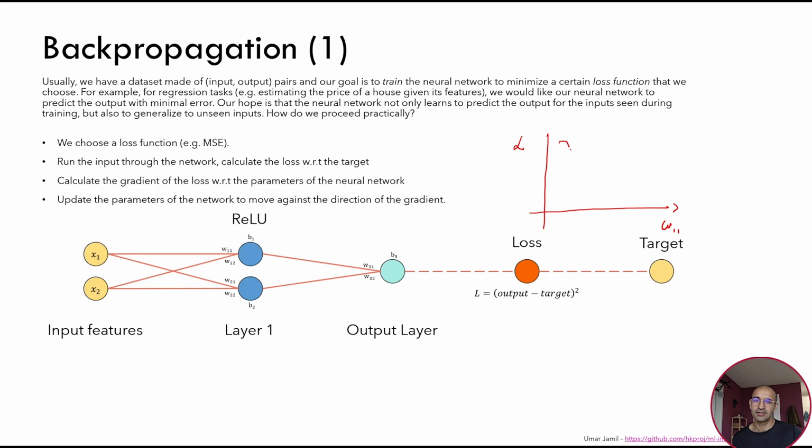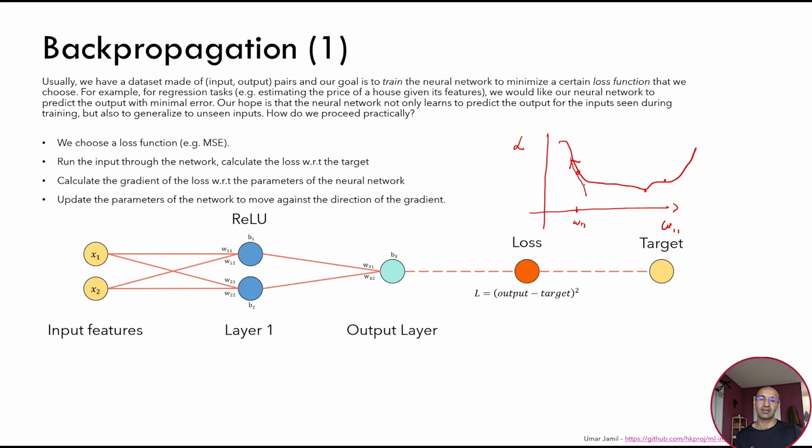Imagine that the loss function is doing something like this. We have a kind of local minima here, and then we have a global minima here. Imagine that we are currently here. Our W11 initially is here. When we calculate the derivative of the loss function with respect to W11, we will get the inclination of the tangent line at this point, which is this one here. And this indicates the direction in which the function is growing. So the function is growing in this direction.